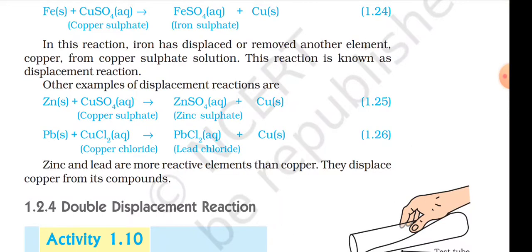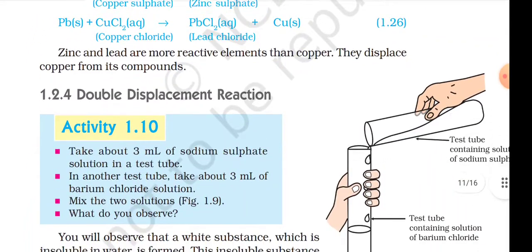Other examples of displacement reactions are Zn(s) + CuSO4 → ZnSO4 + Cu, equation 1.5, and Pb(s) + CuCl2 → PbCl2 + Cu, equation 1.6. Zinc and lead are more reactive elements than copper. They displaced copper from its compound. Double displacement reaction.